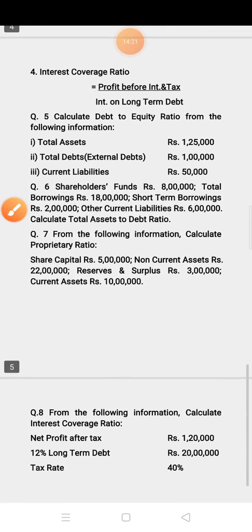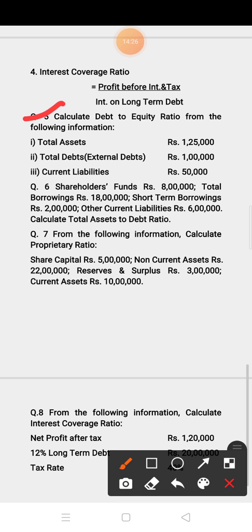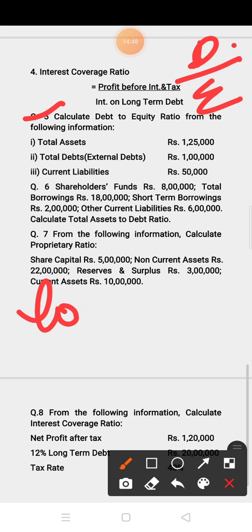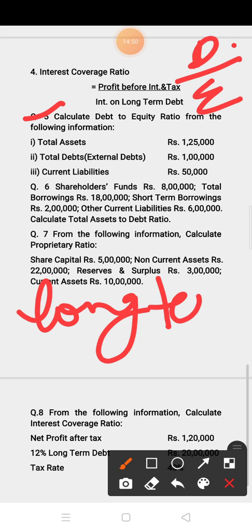The first is you have to calculate debt to equity ratio from the following information. Here total assets rupees 1,25,000, total debt 1 lakh and current liability 50,000. So children, here you have to find out debt to equity ratio. The formula is debt upon equity. Now first you have to calculate debt. Here debt means only long term borrowing or long term debt.